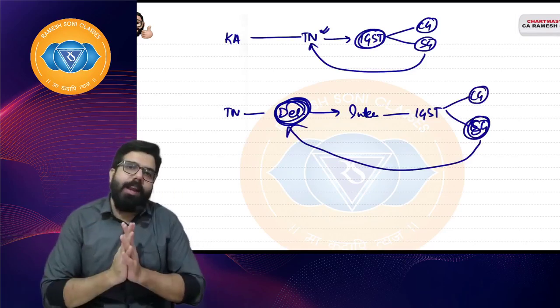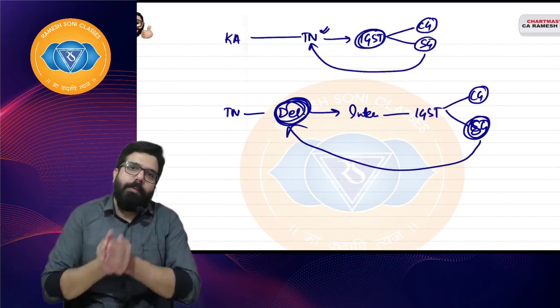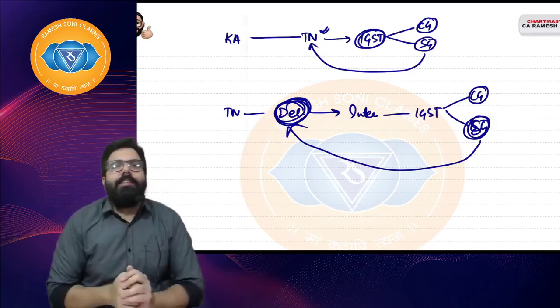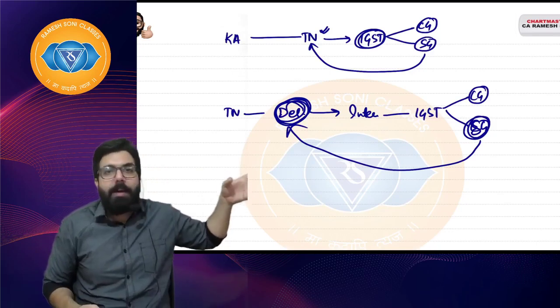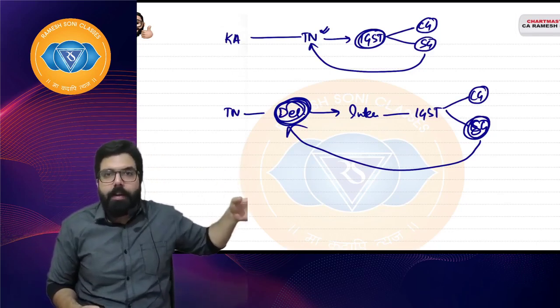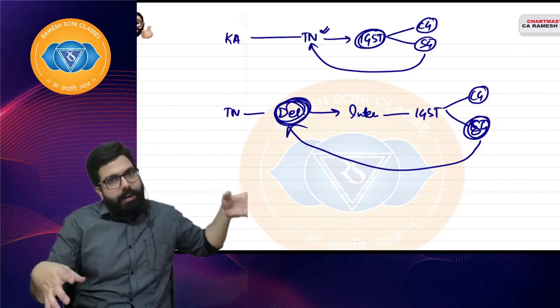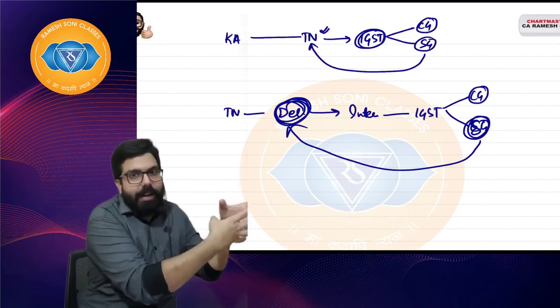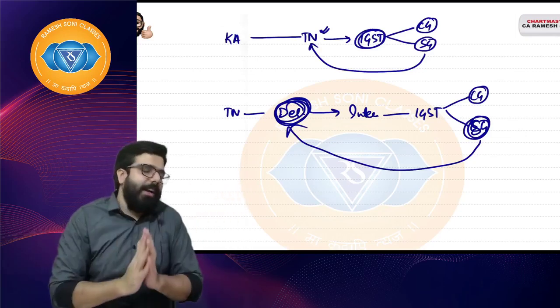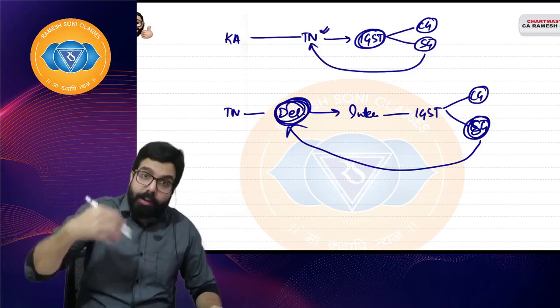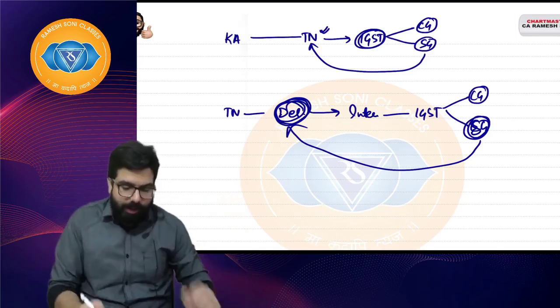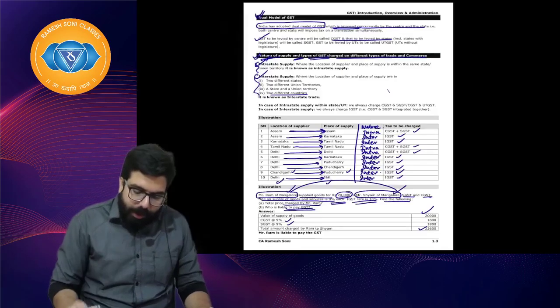Whenever one transaction happens, the central government keeps 50% and 50% goes to the destination state. But if consumption is not there in the destination state, then the government will transfer the credit to that guy, and that guy will use the credit later. I hope everyone is clear. For that usage of credit, let's discuss a little more.